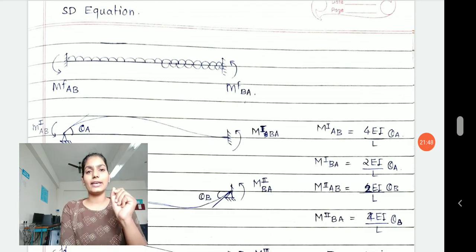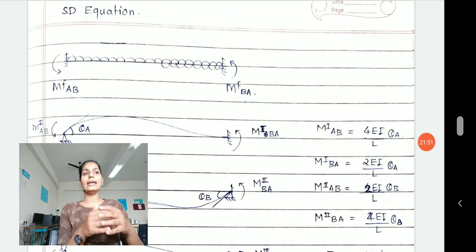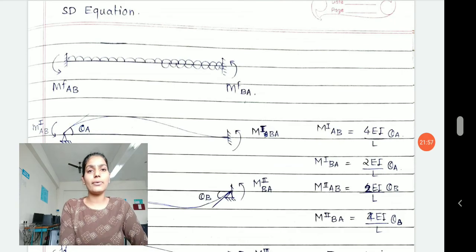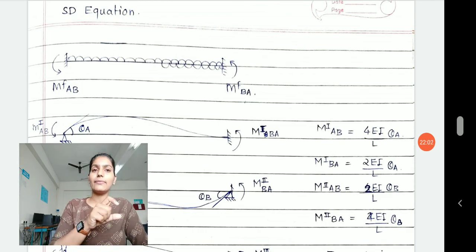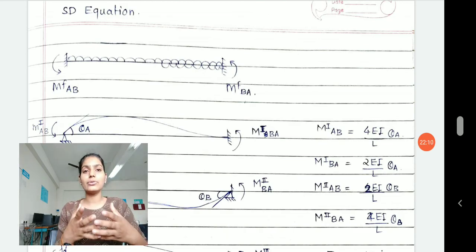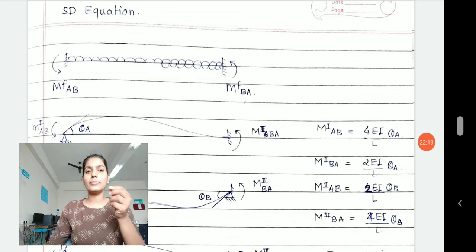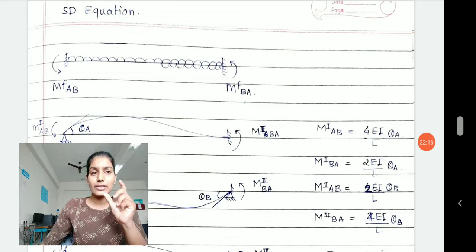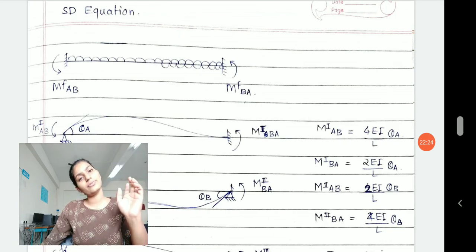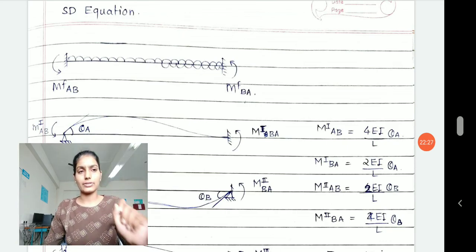So what are SD equations? Any method when we apply, it's certainly based upon a few steps. Also any theory is based upon assumptions. Every method which we apply must have a formula or equations to solve. So here the SD method, the slope deflection method, is based upon a few equations that we want to understand first of all, how those have been developed, and then later we will apply those equations to find the slope and deflection in your structure.